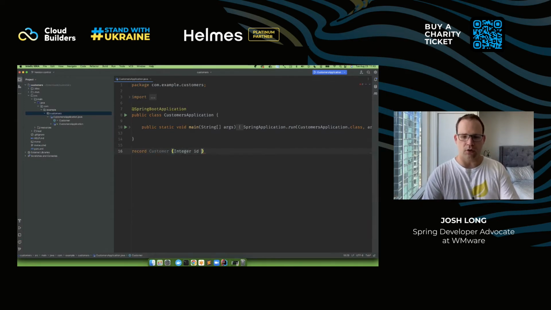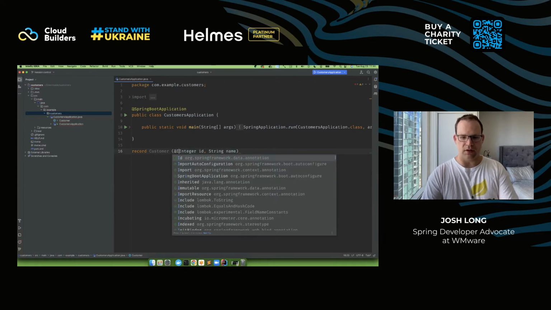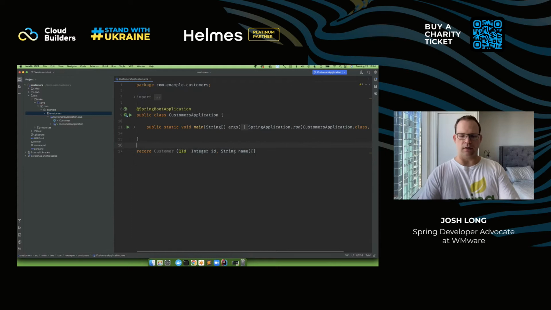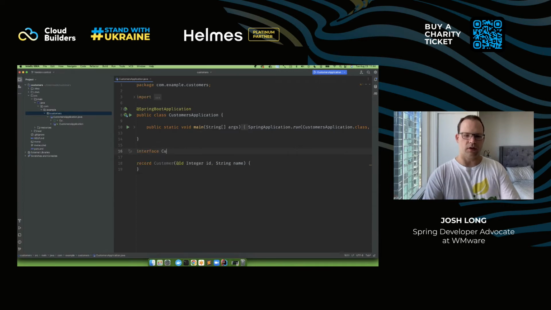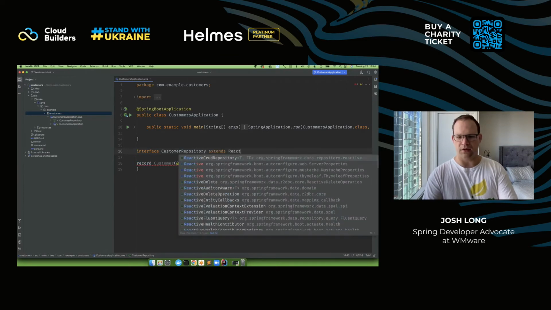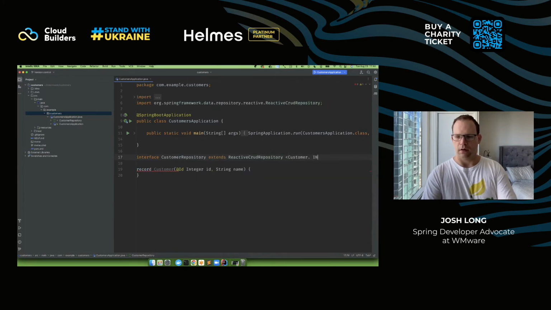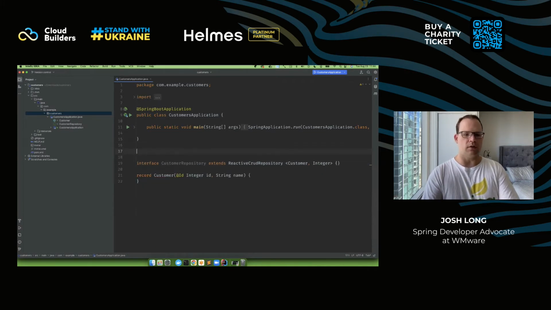And in order to do that, I'll create an entity that has an ID field like this. And it's going to be a record. Look, it's a record with getters and constructor and all that stuff. No Lombok. Isn't that awesome? So, interface CustomerRepository extends ReactiveCrudRepository, Customer, Integer. Good.